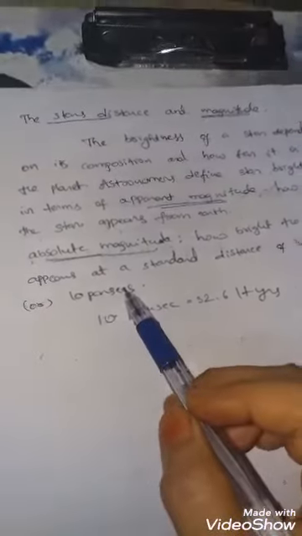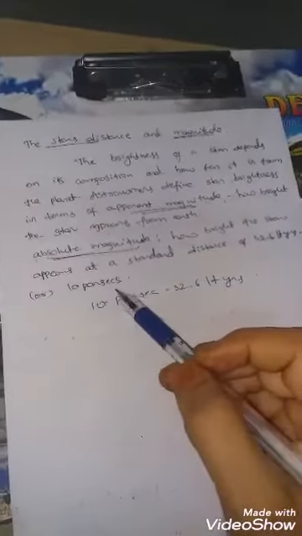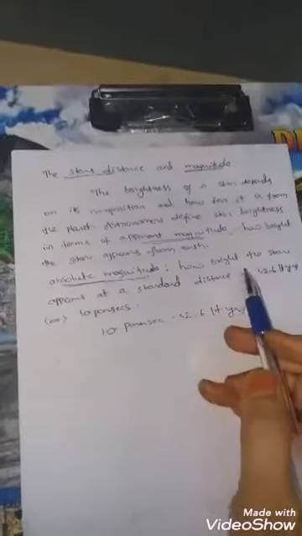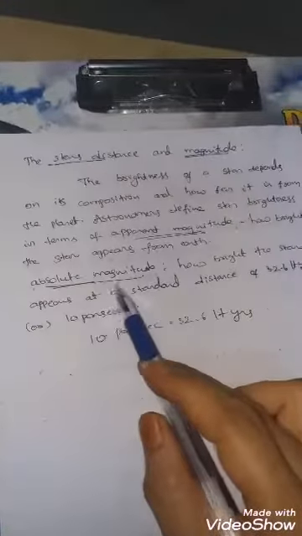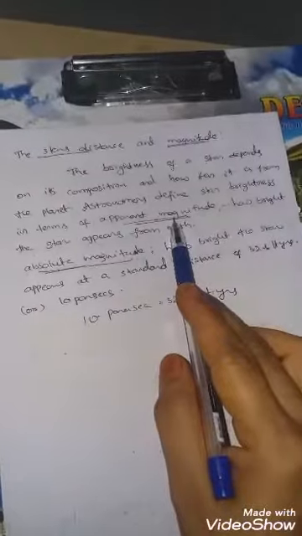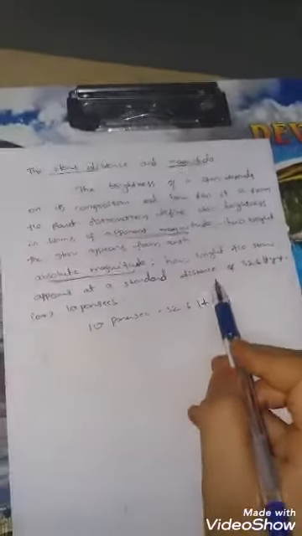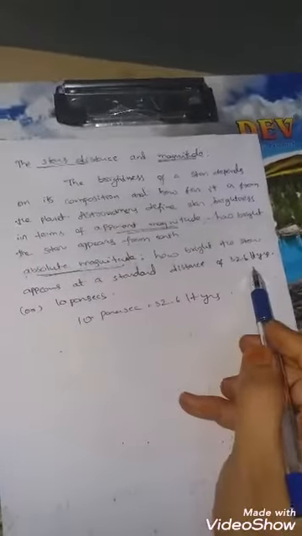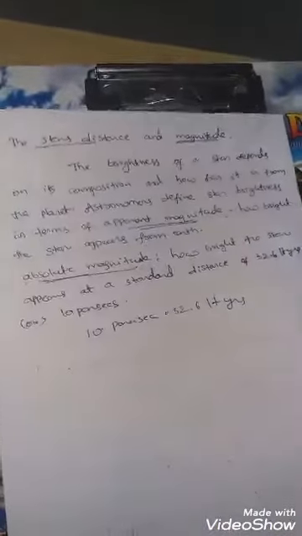Star 1's brightness is high, star 2's brightness is low, star 3's brightness is medium, and so on. Then that magnitude of the star is called absolute magnitude. Here the star should be at 32.6 light years or 10 parsecs, and then the brightness of the star is the absolute magnitude.